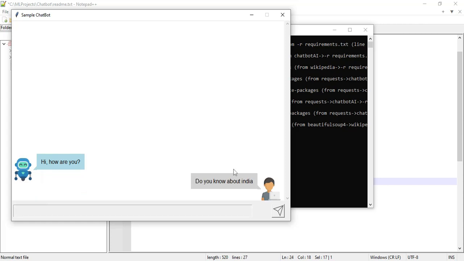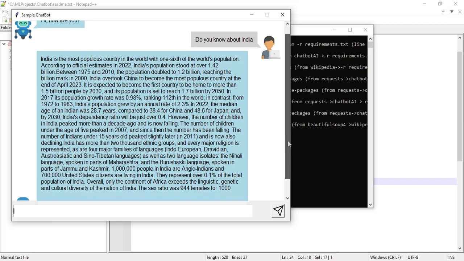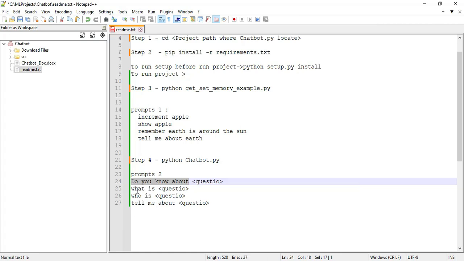Whatever questions you enter, you can automatically view the answer. You can view all the details. India is... you can view all the information about India. You can view all the details. Next, go back to the readme files.